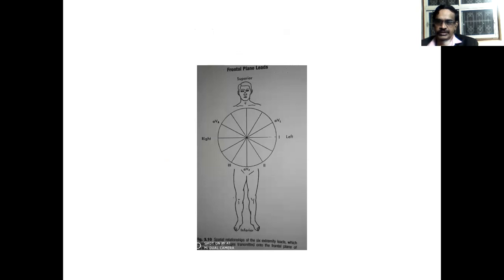You see here in the frontal plane, there are the lead axes: lead 1, lead 2, lead 3, AVR, AVL and AVF. Lead 1 axis is 0 degrees. Lead 2 axis is plus 60 degrees. Lead 3 axis is plus 120 degrees. AVR lead axis is minus 150 degrees. AVL lead axis is minus 30 degrees. And AVF is plus 90 degrees. This is the lead axis.